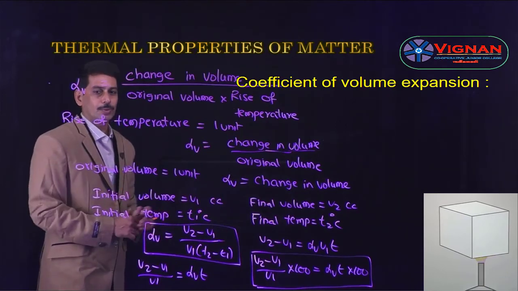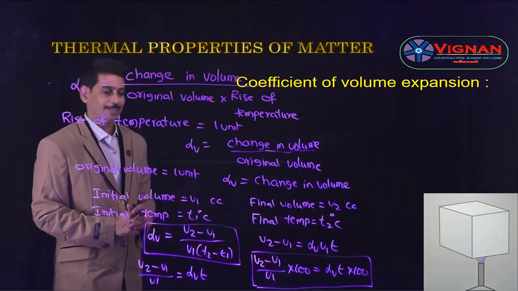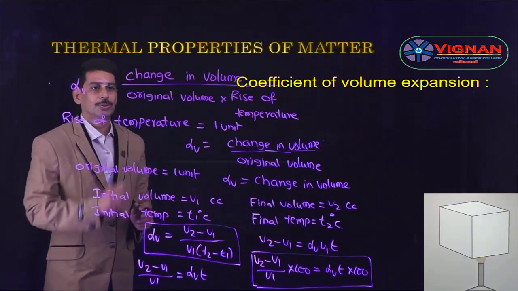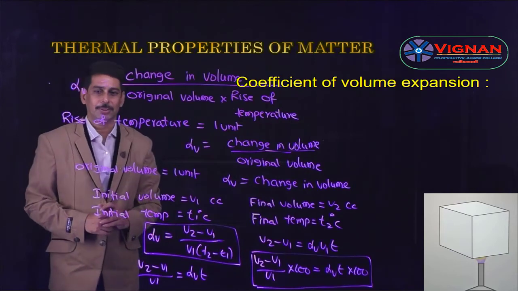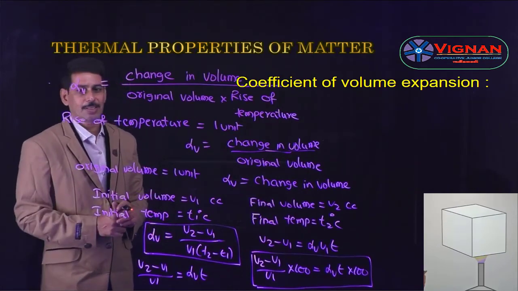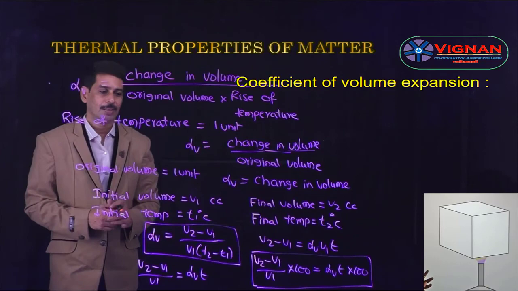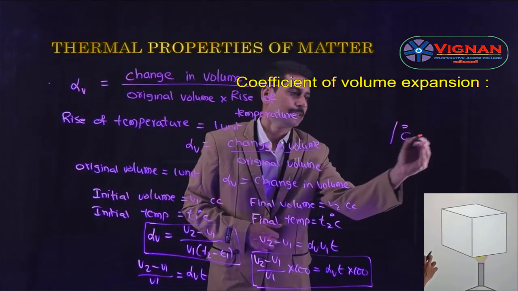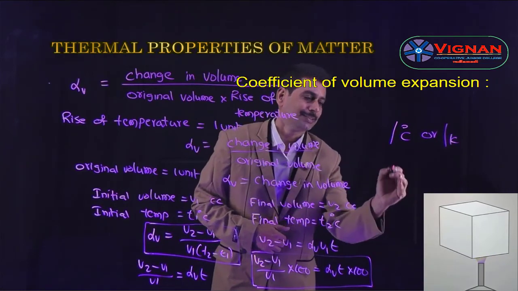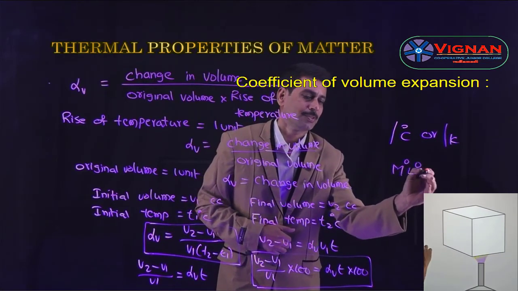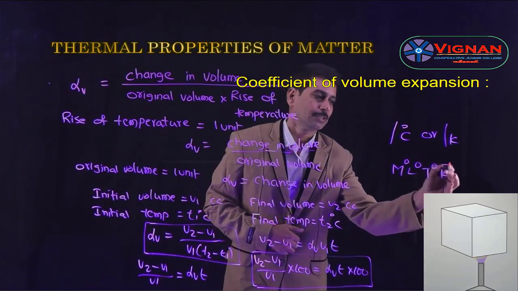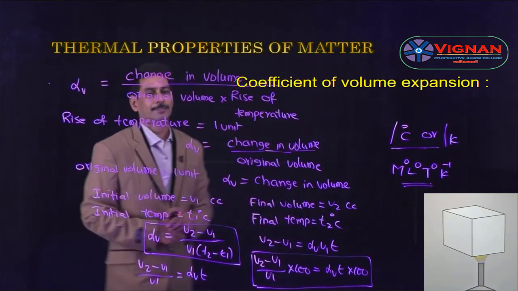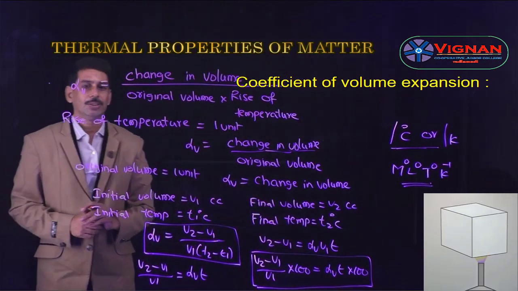So this is about the coefficient of volume expansion or coefficient of cubical expansion, and here also the coefficient of volume expansion does not depend on the unit of volume, it only depends on the scale of temperature, and the units are the same as alpha L, alpha V and alpha A, which is nothing but per degree centigrade. So the unit is per degree centigrade or per Kelvin, whereas the dimension formula is M^0 L^0 T^0 K^-1. So this is the dimension formula and the unit is per degree centigrade or per Kelvin. So that is about the coefficient of volume expansion.